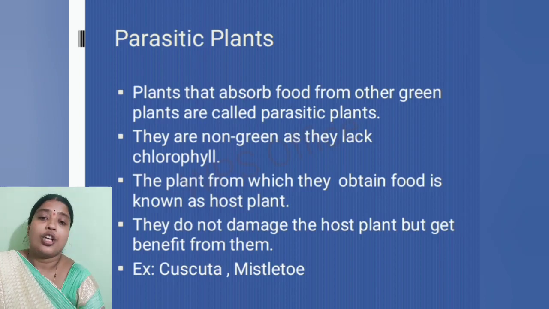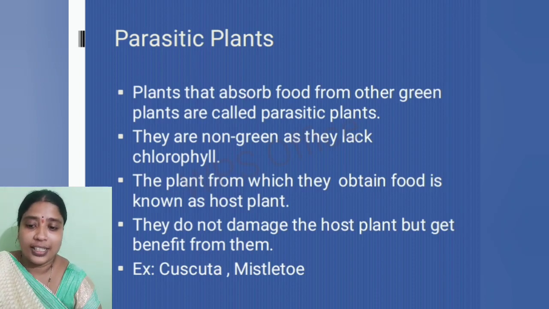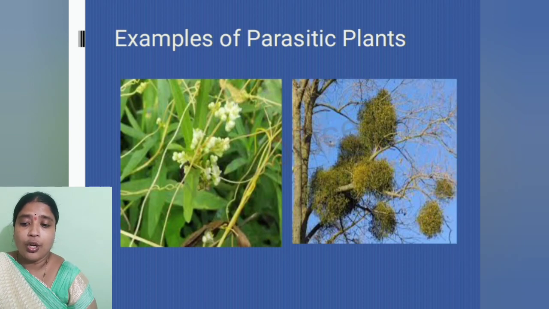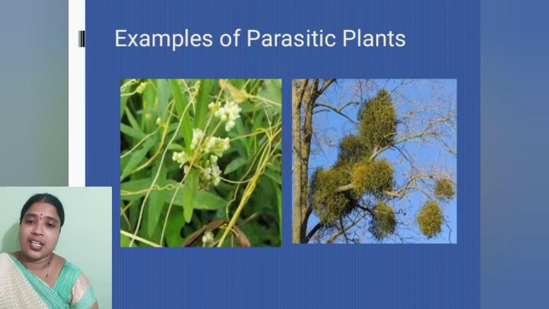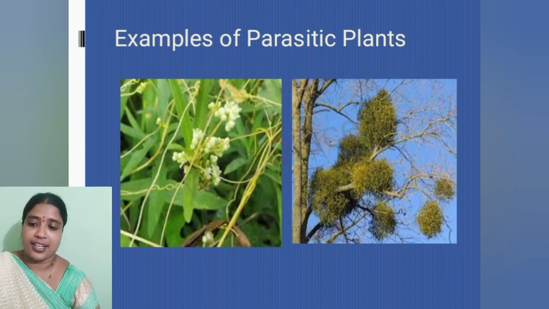Examples of such parasitic plants are cuscuta and mistletoe. Now look at this image. In this image you can observe cuscuta and mistletoe. Cuscuta comes under complete parasite and mistletoe is a partial parasite or semi-parasite, we can say.